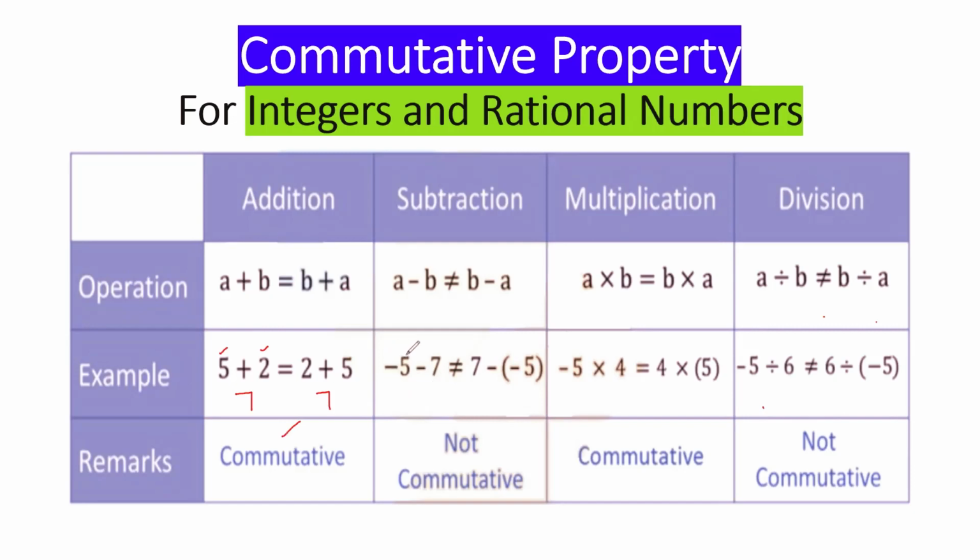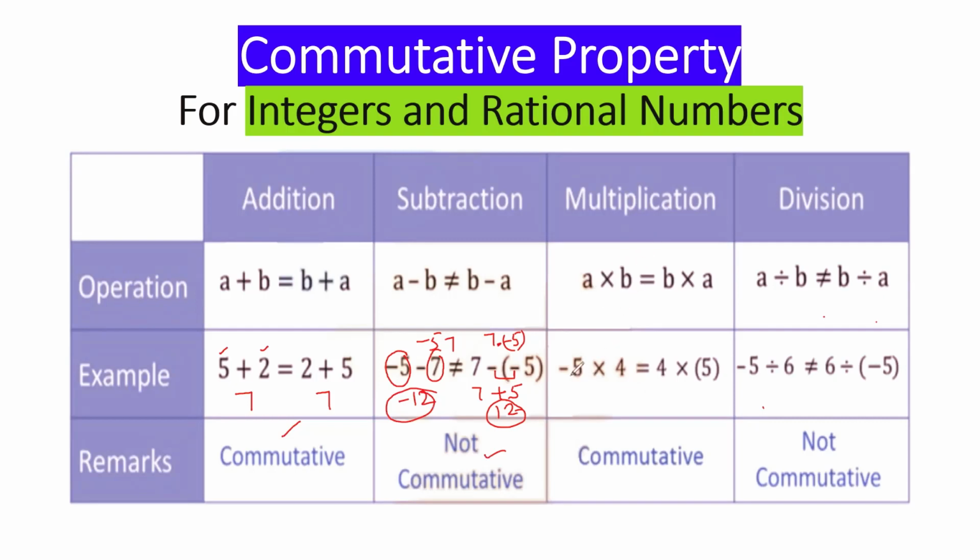Okay. -5 now we are taking, and 7 we are taking. Two numbers, -5 and 7, and we are checking the subtraction. So -5 is an integer, 7 is an integer. If you check rational numbers, yes, they are rational numbers as well. Subtract both. -5 minus 7 would be -12. Now change the order basically. So instead of -5, 7, we'll take 7 and -5. Then we will follow subtraction in between. So minus would become plus. So it would be 7 plus 5. 7 plus 5 is 12. So this is 12. This is -12. They are not equal. So not commutative.